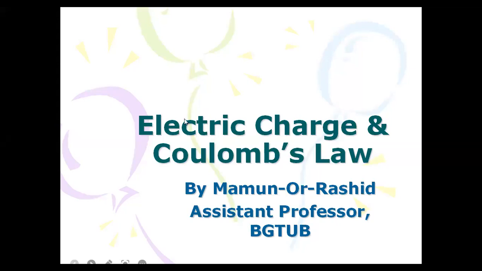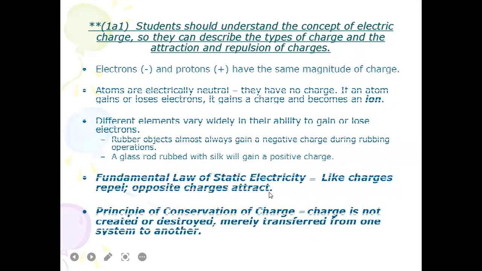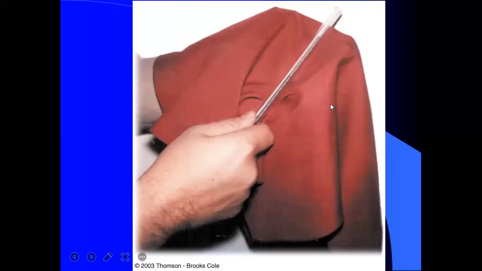So today, our topics will be electric charge and Coulomb's law. First of all, we must know about electrons, protons and neutrons. This is the fundamental configuration and particles of the atom.